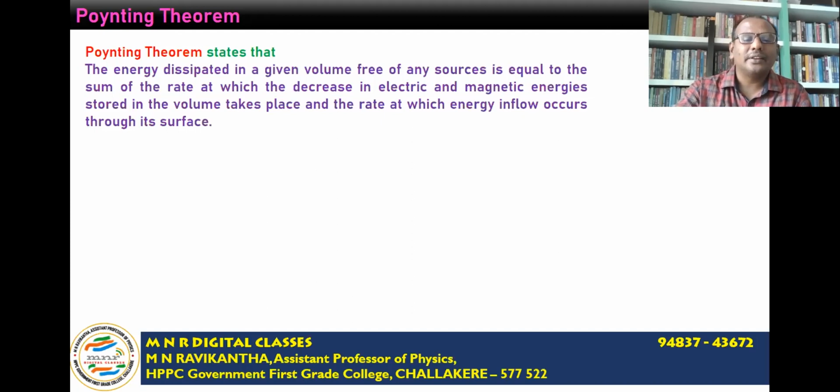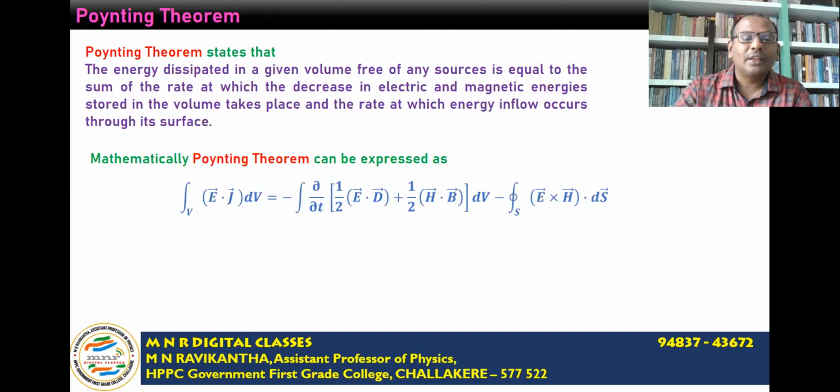Mathematically, we can write the Poynting theorem as: volume integral of E bar dot J bar dV is equal to minus integral of dou by dou t of (E bar dot D bar plus H bar dot B bar) dV minus surface integral of (E bar cross H bar) dS.